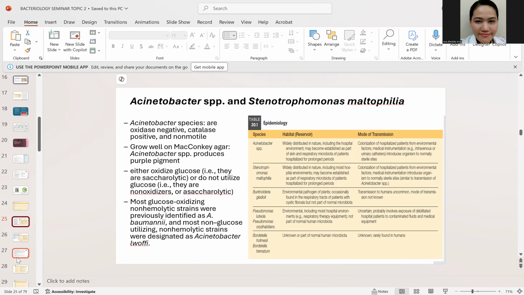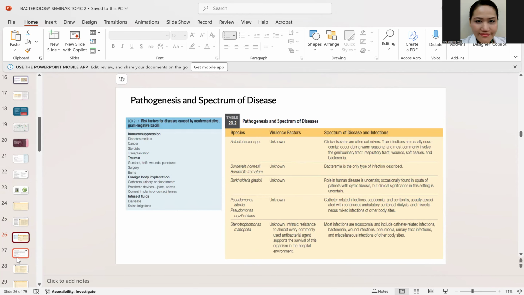Okay? So again, they can either oxidize or not oxidize glucose. If they oxidize glucose, they're classified to be saccharolytic. If not, they are classified as non-saccharolytic or asaccharolytic. And take note that Acinetobacter baumannii is saccharolytic. Okay, yan ang commonly isolated sa mga Acinetobacter.